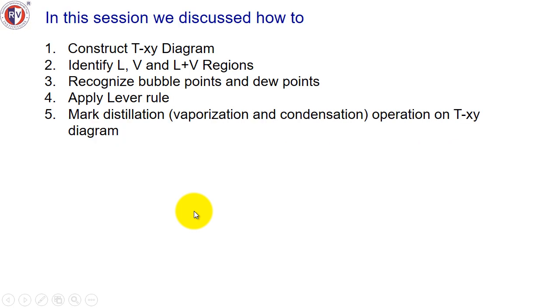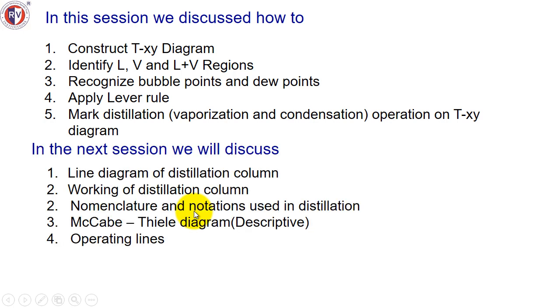TXY diagram, identify all these bubble points and dew points, apply lever rule, and mark the distillation on the TXY diagram. Again, in the next session, we will discuss line diagram of distillation column. As I told you, repeated condensation and vaporization is distillation. How exactly this happens in the distillation column, we will see. We will also see what is a line diagram and how does it work, distillation column.